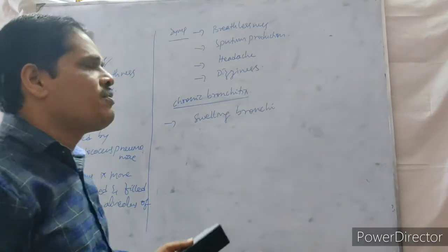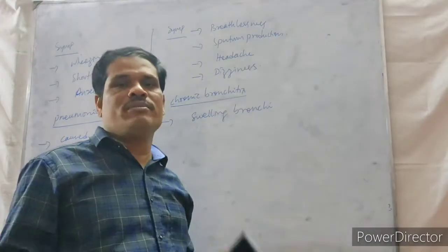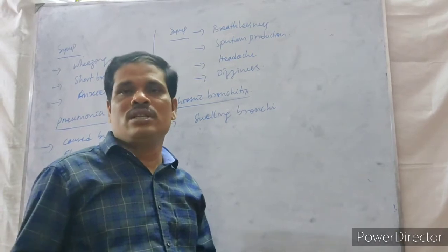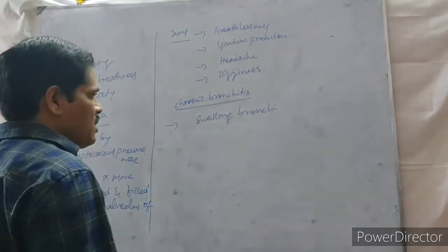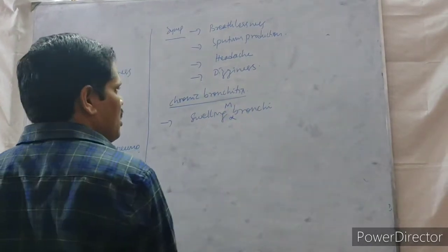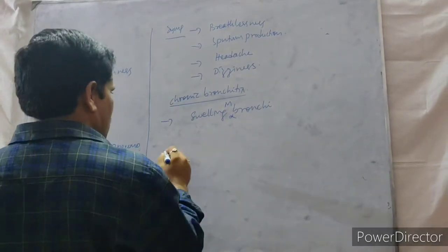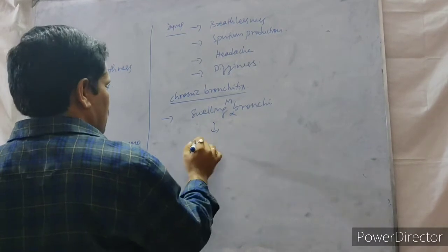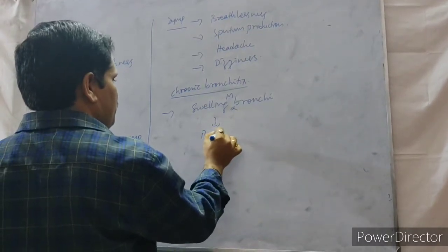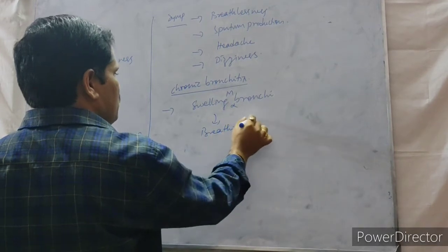Whenever the bronchi are swelling, or inflammation is present in the bronchi, then what happens? As usual, breathing trouble arises. Swelling in the bronchi is called chronic bronchitis. It leads to breathing difficulty.